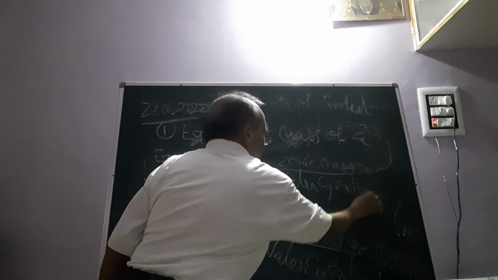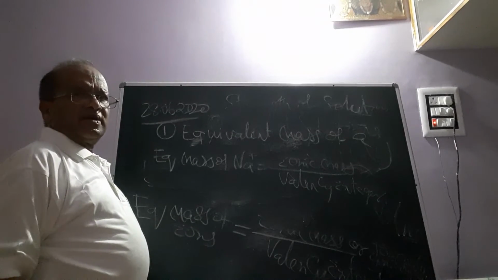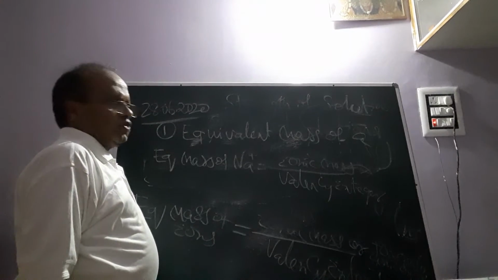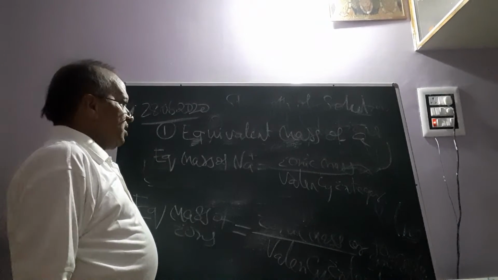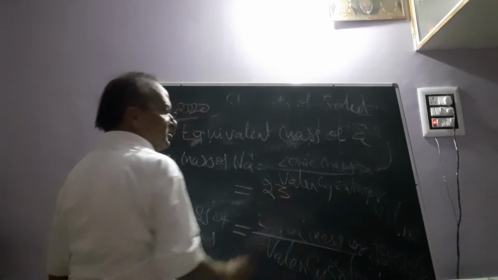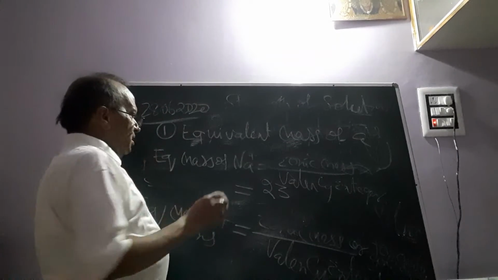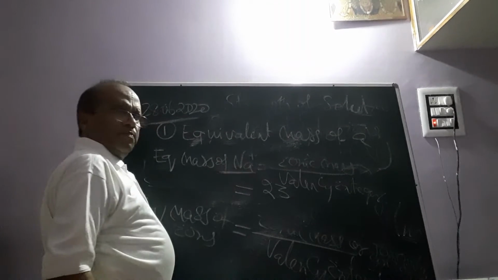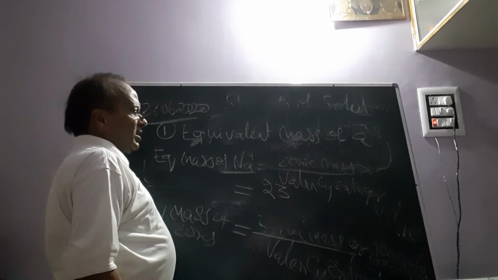Valency integer. Since sodium plus ion is a monoatomic ion, it is an atomic ion derived from the sodium neutral atom. So the atomic mass of sodium, that is 23, will be the ionic mass of sodium plus ion. Ionic mass of sodium plus ion, that means it will be 23. And repeating, the sodium plus ion consists of only one sodium atom.